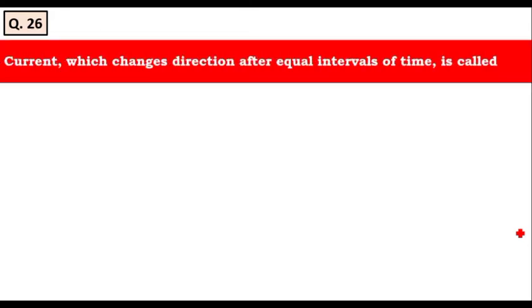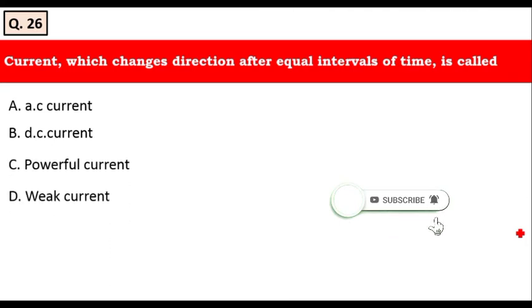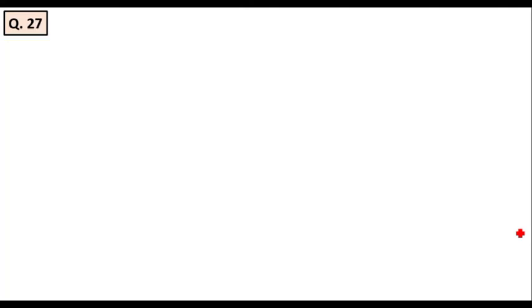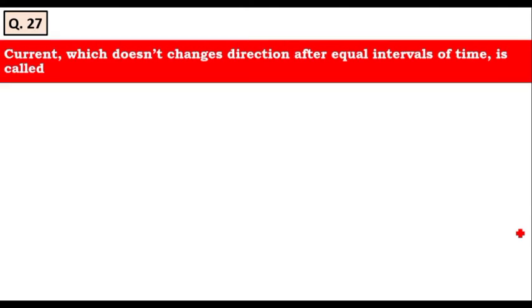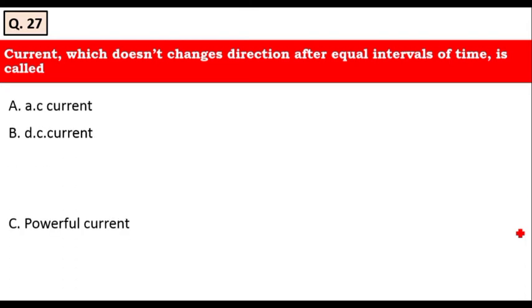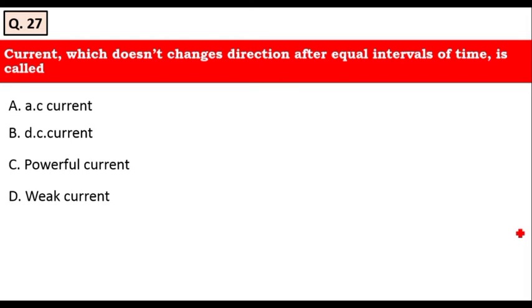Current which changes the direction after equal intervals of time is called as, it is an alternating current. AC current, DC current, powerful current, weak current. Yes, it is AC current. Option A is the right answer. Next question, current which does not change the direction after equal intervals of time is called as AC current, DC current, powerful current, weak current. Yes, it is DC current, that is direct current, which does not change the direction after equal intervals of time. Therefore, B is the right answer.